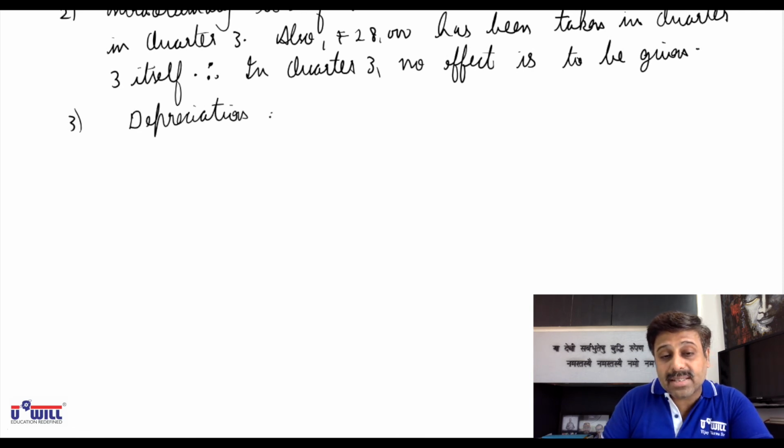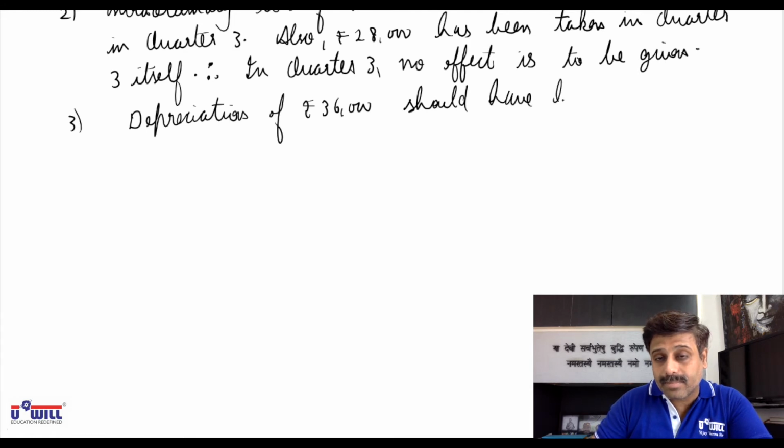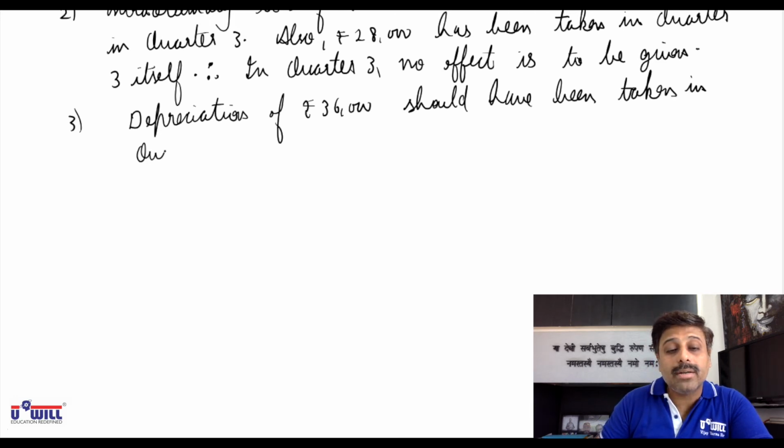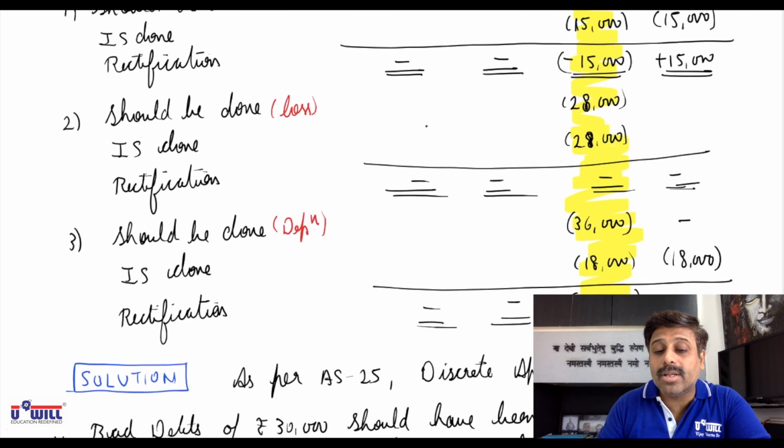Depreciation of rupees 36,000 should have been taken in quarter 3.